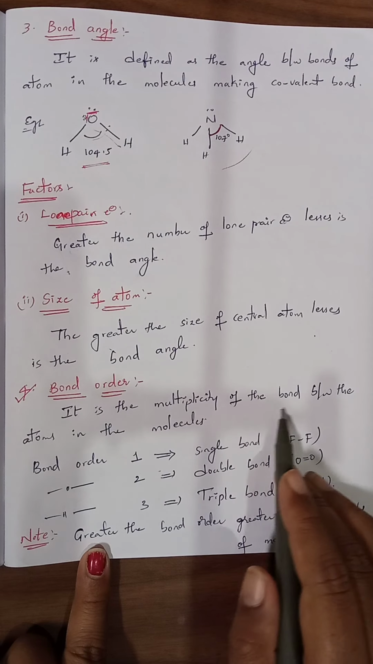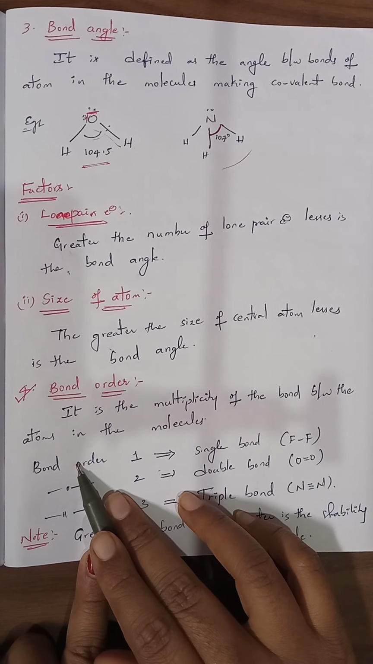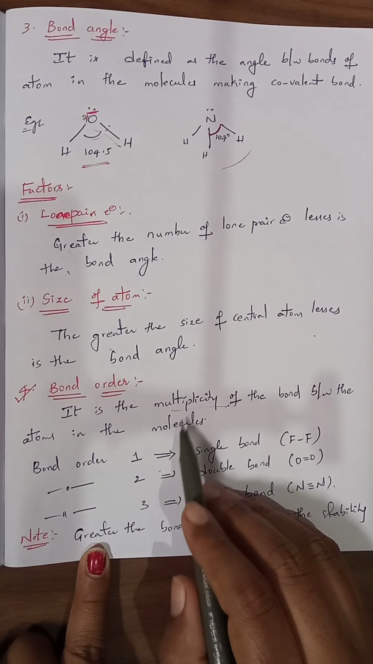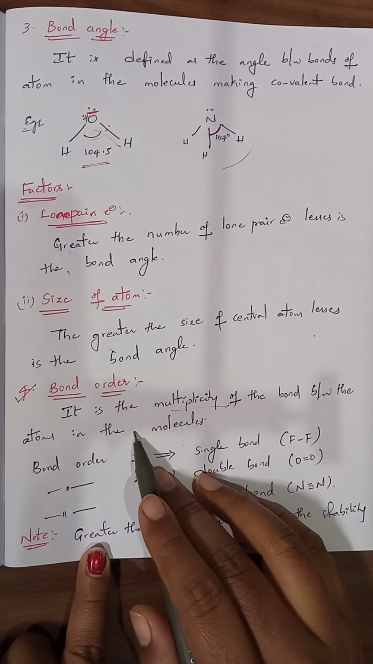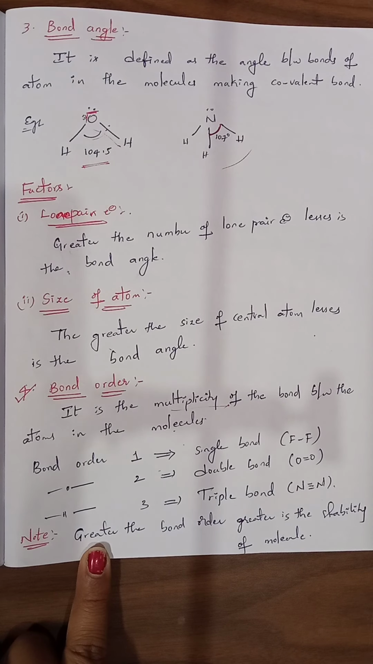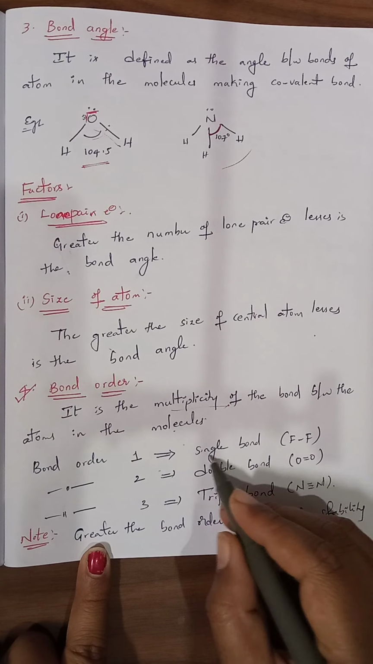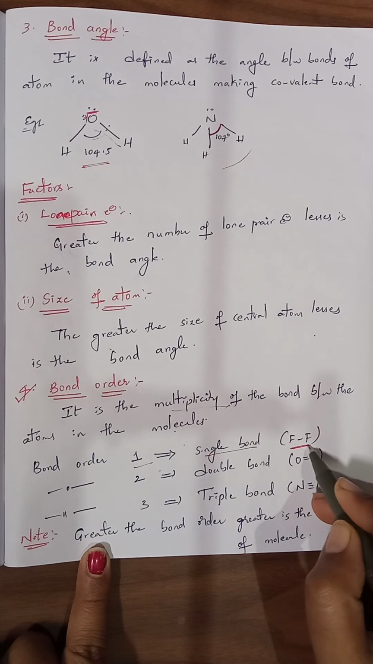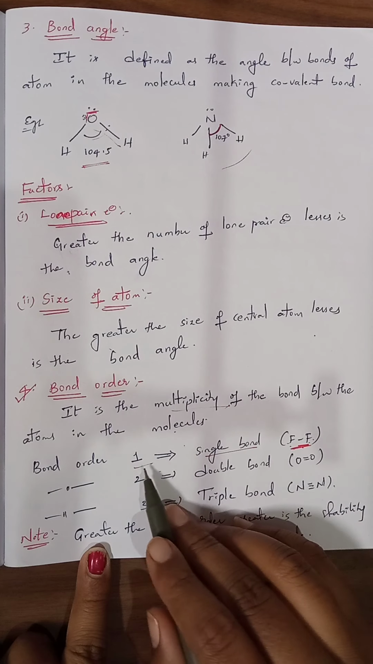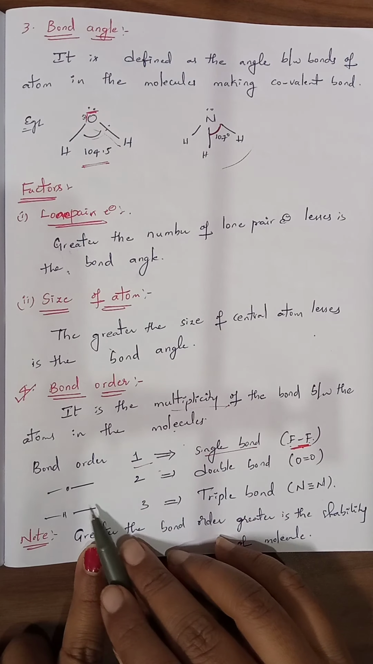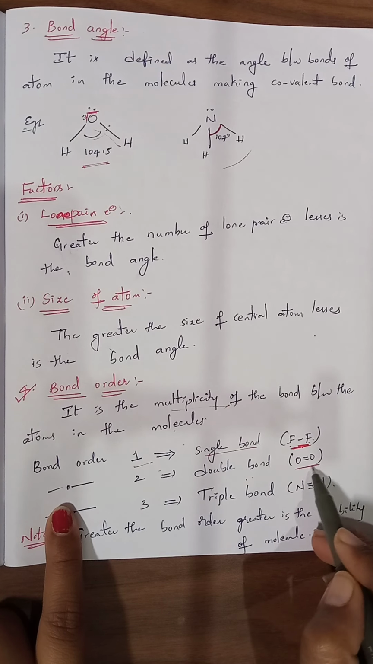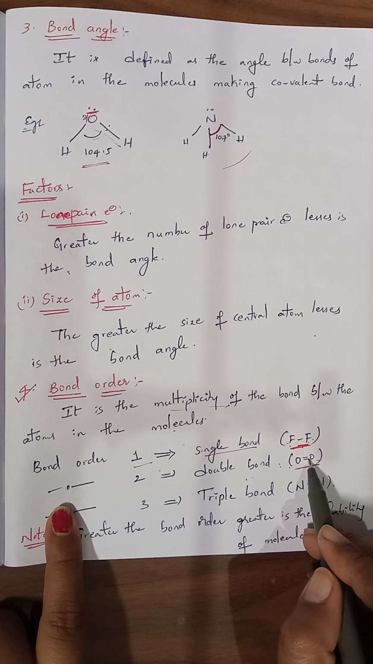It is the multiplicity of the bond between the 2 atoms in a molecule. Multiplicity is nothing but the number of bonds. The total number of bonds present between the 2 atoms in a molecule is called its bond order. So bond order for a single bond is just 1. For example, the F2 molecule. In the F2 molecule between 2 atoms only a single bond is there, so its bond order is just 1. Bond order is 2 for a double bond. The double bond we can see in the O2 molecule, that is between the 2 oxygens.